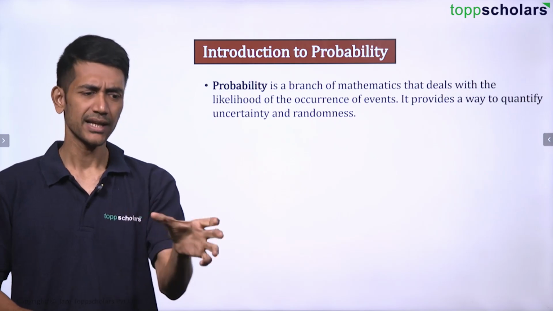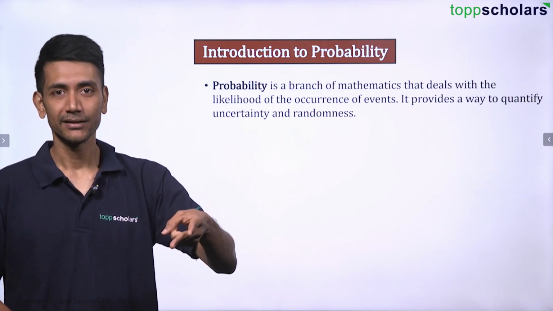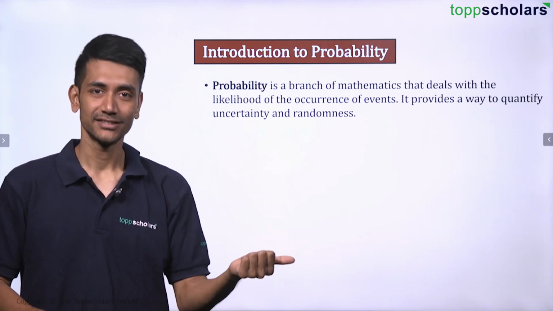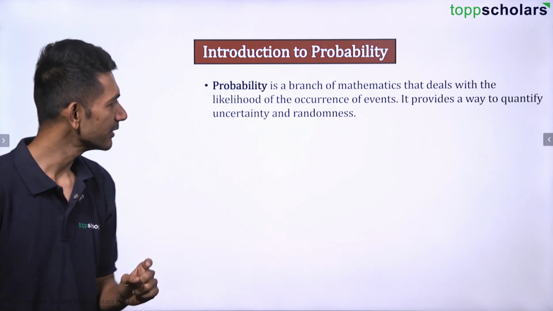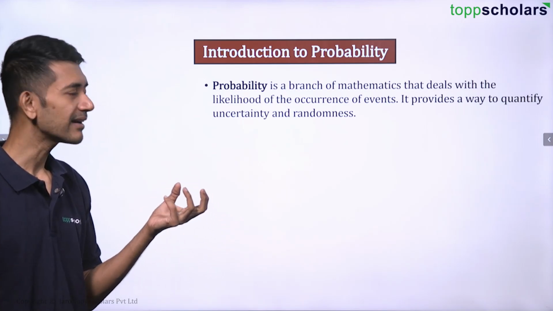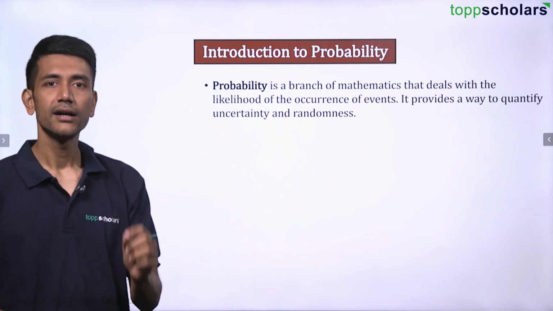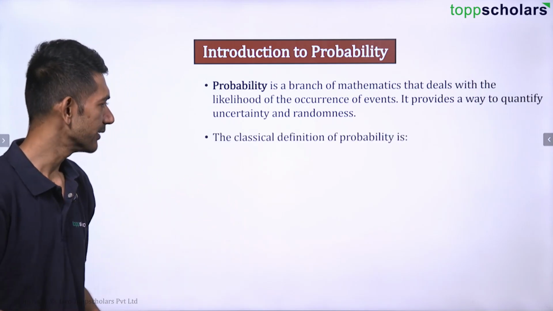Event is what? Like a cricket match is an event. In that event, two teams are playing, and who will win is the chance. That is the probability basically. So it provides a way to quantify uncertainties and randomness.